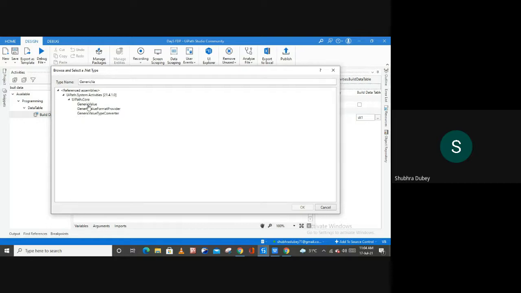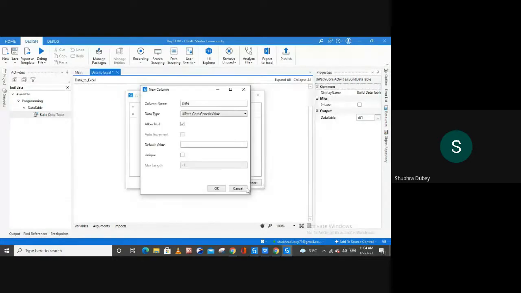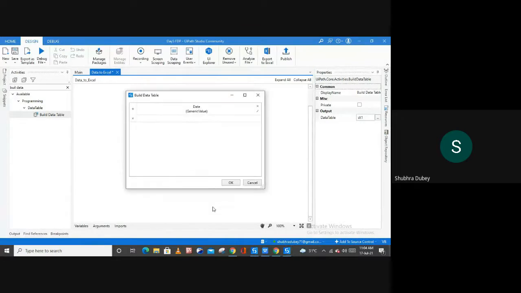Here we have generic value from UiPath.Core. As you all know, the type of variable will change string into integer or integer into string. Let me select this and go to the default settings for the rest of the options, and let me hit OK. So the very first column is created.